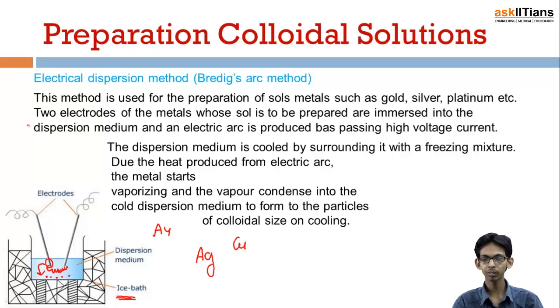Two electrodes of the metals whose sol is to be prepared are immersed into the dispersion medium, and an electric arc is produced by passing high voltage current. The dispersion medium is cooled by surrounding it with freezing mixture. Due to the heat produced from the electric arc, the metals start vaporizing, and the vapors condense into the cooled dispersion medium to form particles of colloidal size on cooling.